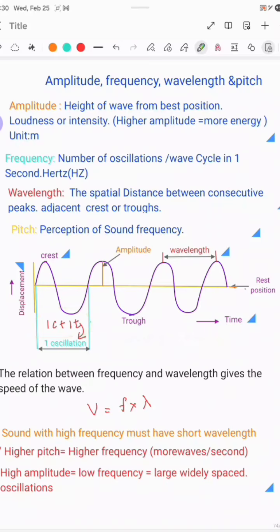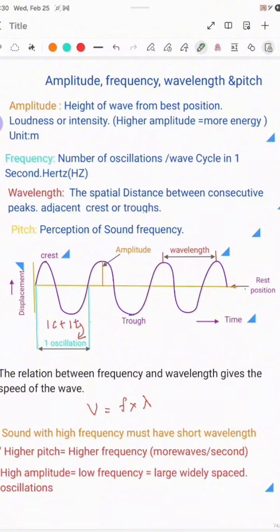The next definition is the wavelength. Wavelength is the distance between two consecutive peaks. It may be two crests or two troughs; both are wavelength. It is denoted by the letter lambda.